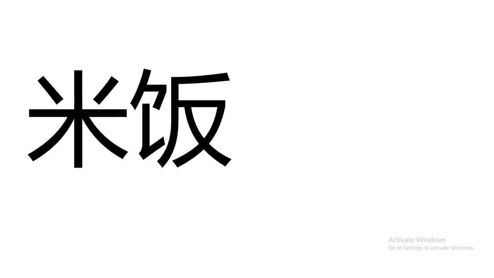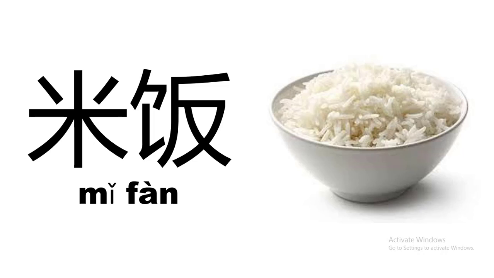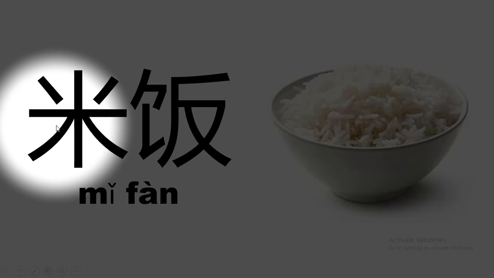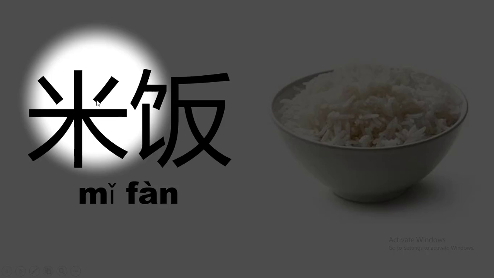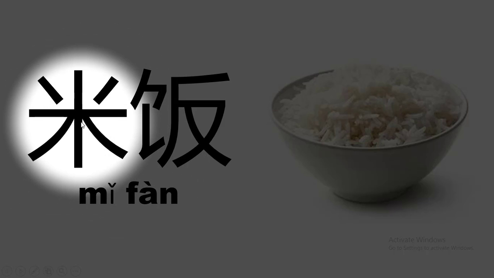Alright, 这是什么？ It's not a meat. 这是米饭. Now the character here, 米, means rice. And you can imagine the little bits of rice coming off.